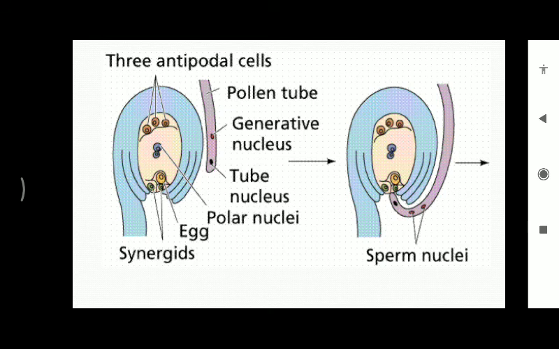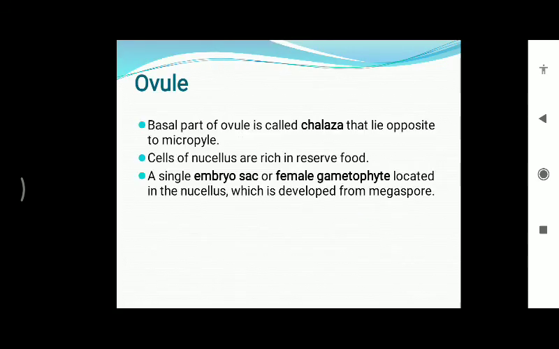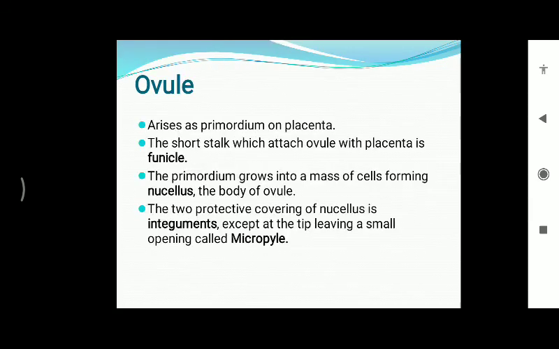Externally, the nucellus is covered by one or two protective covers called integuments, and these integuments arise from the chalazal end. If there is a single integument, it is called unitegmic, while if there are two integuments, it is called bitegmic. In some plants, no integuments are present, like Ulex, an example of that condition. So in the ovule, you need to study these structures, which are important for you.